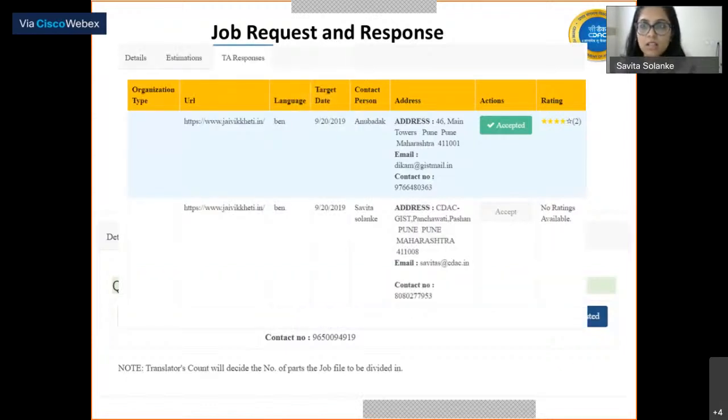So this is the WA side, where he can see the various translators. Here 2 translators have responded for the javirkheti.in URL for the Bengali language, and the WA has accepted the job of the first translator and also provided a rating to him, that is 4. So this is the overall rating of the translator which we can see here. This is how the WA can see the responses tab, the responses page.